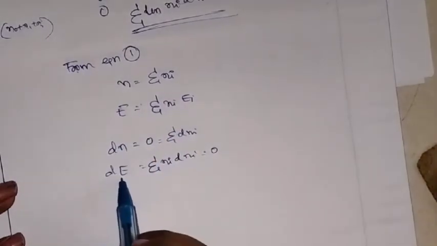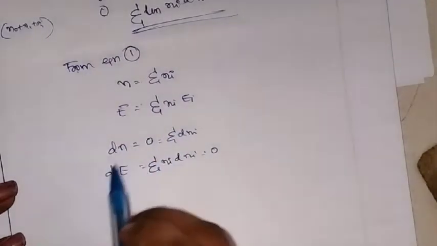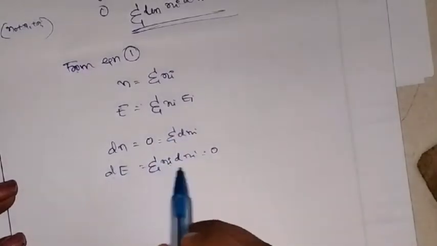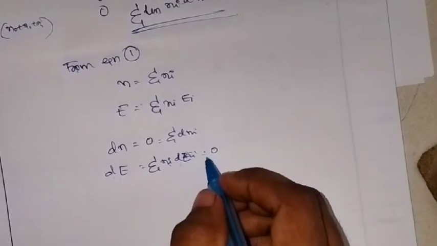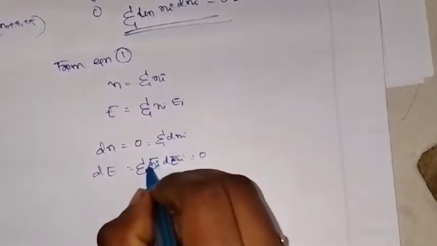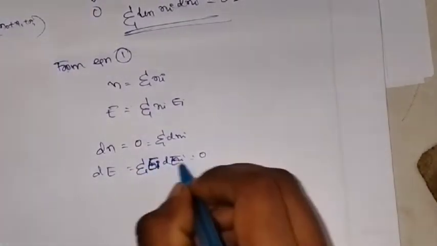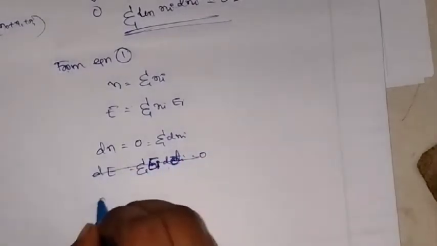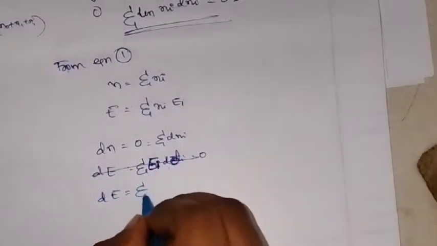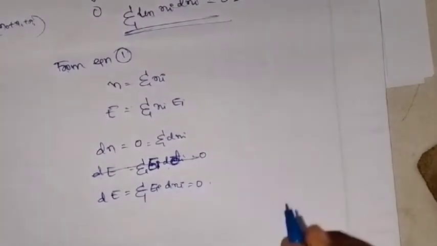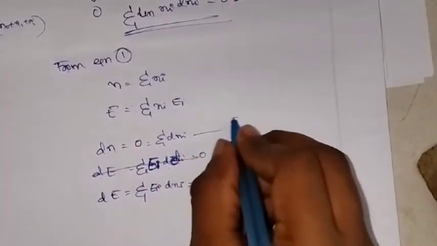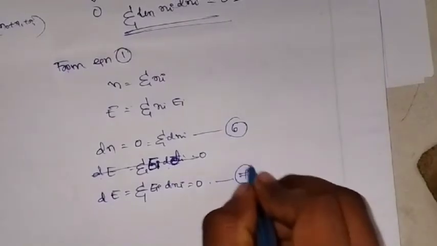Here d means differentiation: summation ni dei. Sorry, here it is ei. Here it is d. Let me write again. dE is equal to summation ei dni is equal to 0. Let me call this equation number 6 and this equation number 7.